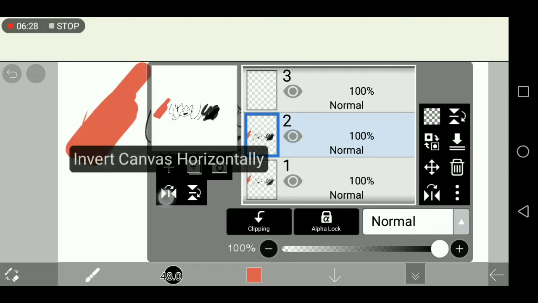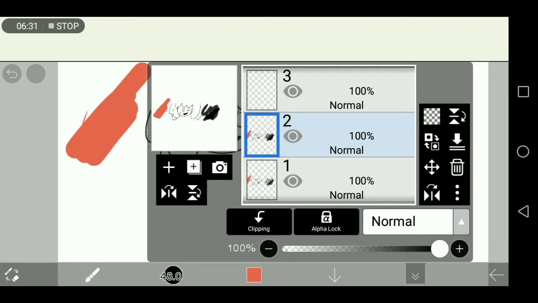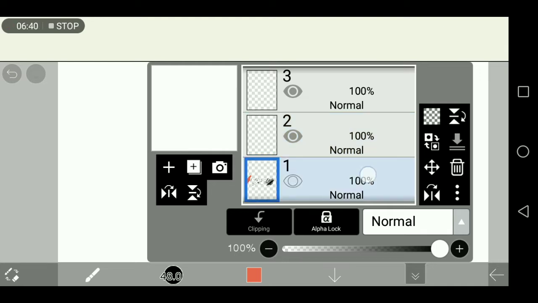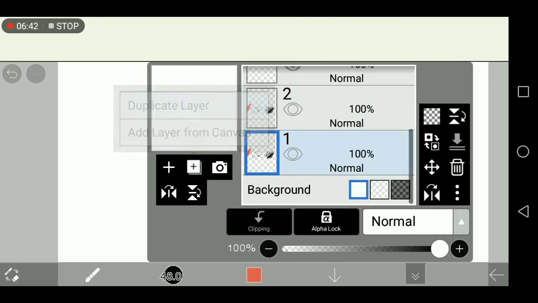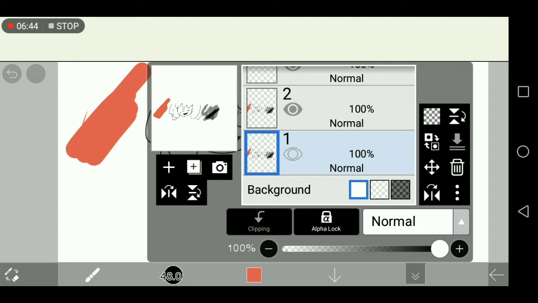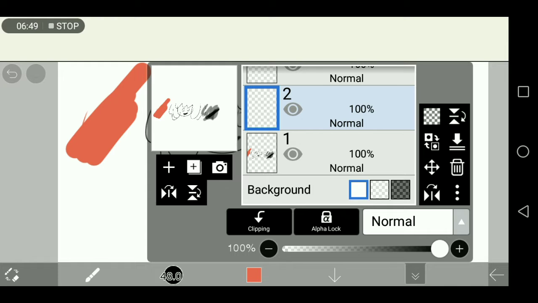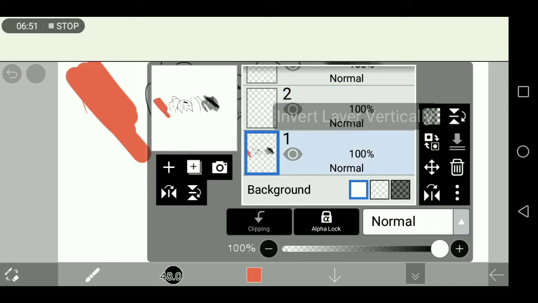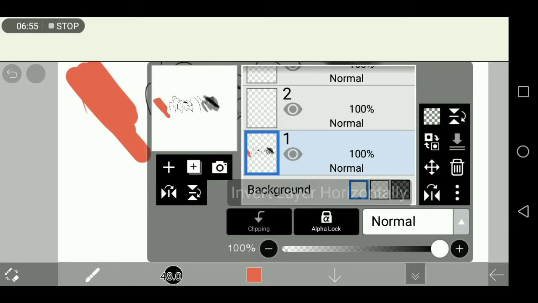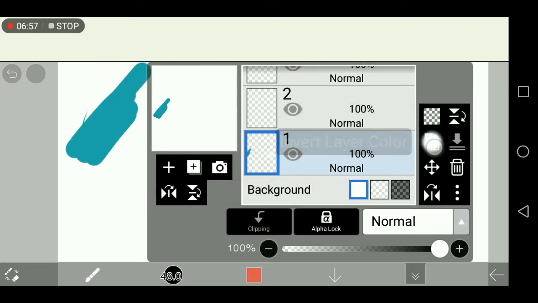Anyway, on the right side, on my right side anyways, this thing here is clear layer, and it clears out the layer. So there, it's clean. Let's see, let's duplicate that again, and then let me hide this one here, and let me clear that, and there. This one is the same flip, this one as well, it's a flip. This one is invert layer color, and I'm not gonna explain that here.